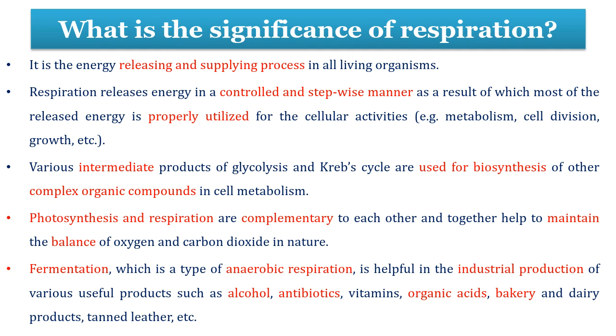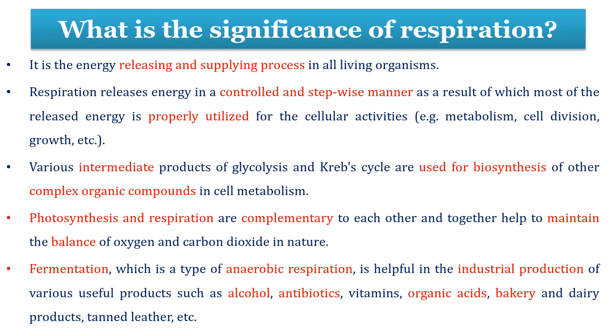Various intermediates which are products of glycolysis and the Krebs cycle are used in the biosynthesis of other complex organic compounds in various cell metabolic pathways. Photosynthesis and respiration are complementary to each other, because photosynthesis takes in carbon dioxide and water molecules and forms carbohydrate and releases oxygen, whereas in contrast, respiration takes in oxygen and releases carbon dioxide. The product of photosynthesis is carbohydrate and the substrate for respiration is carbohydrate with the help of oxygen. So they are complementary to each other.